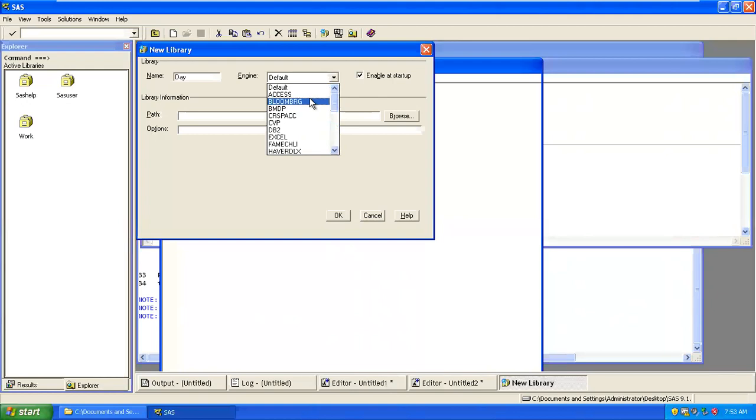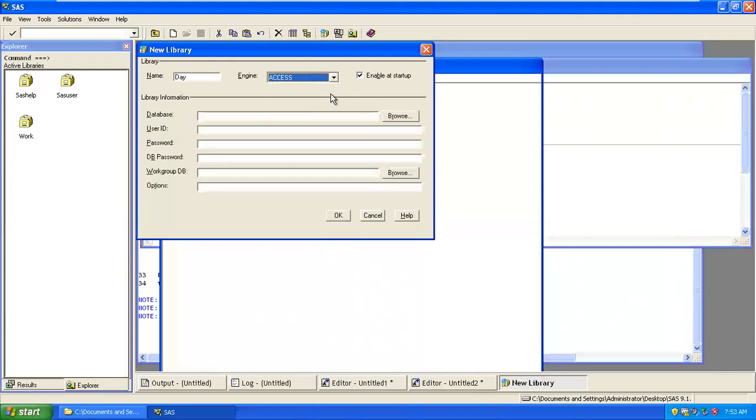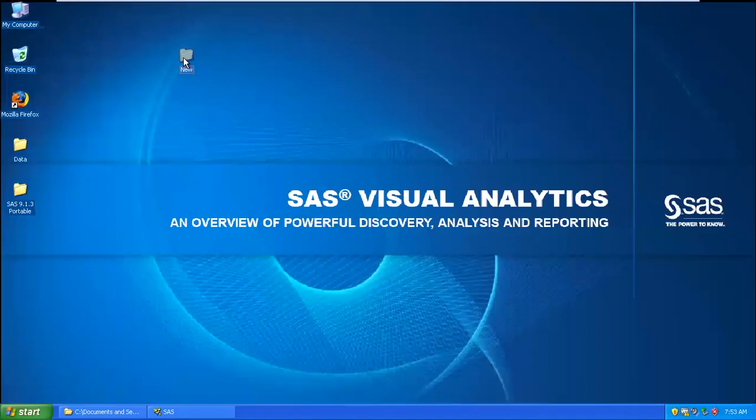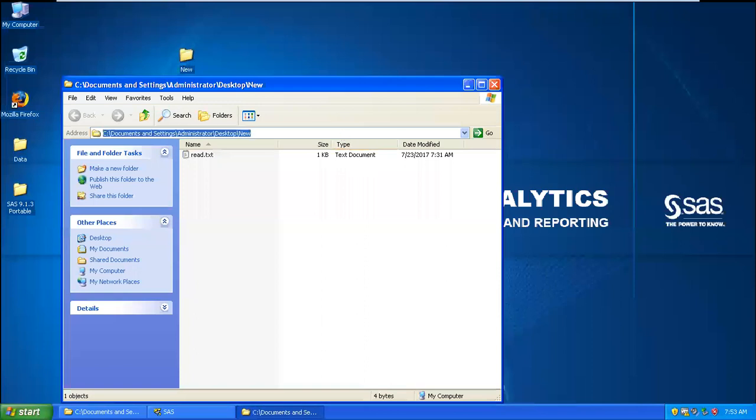This library will allow you. Let's say if you wanted to restrict this library, you can restrict it. Now, if I'm clicking on access, what will happen? You only can have access to that particular DB file. In this particular library, you won't be able to access a different file. There are too many restrictions here. So we generally use default, because we don't know which type of file we're going to read here. Then you can give the location of this file. If I'm giving the location of this file, this will become my directory.